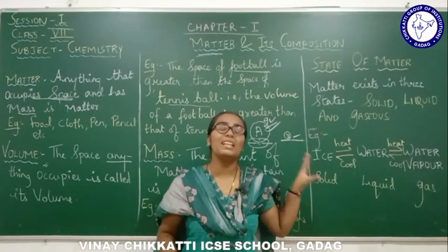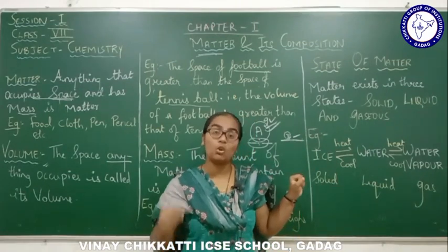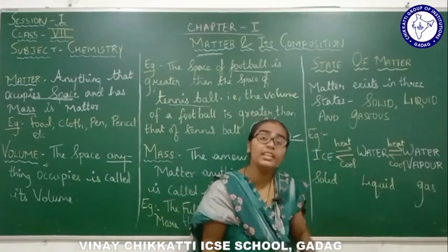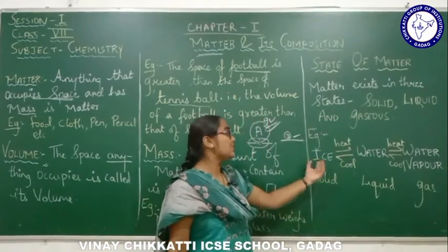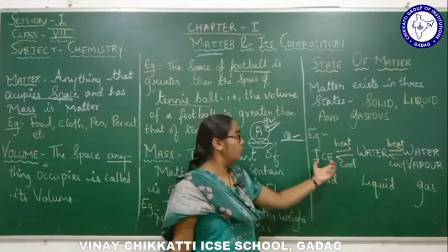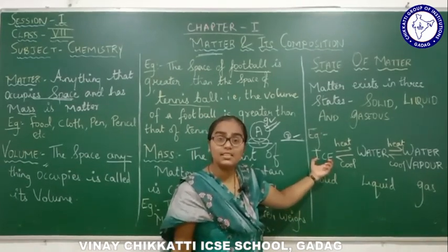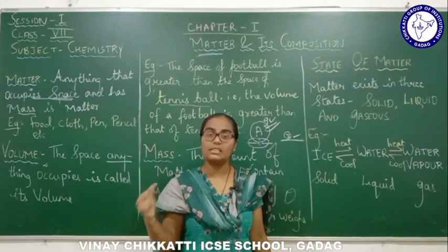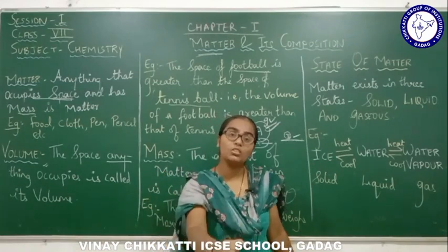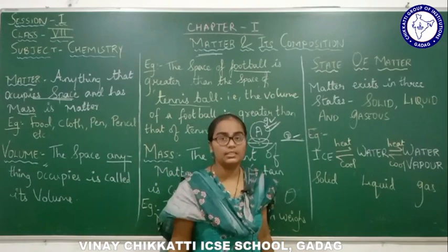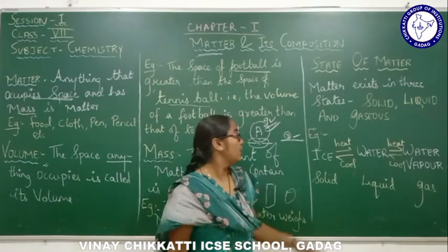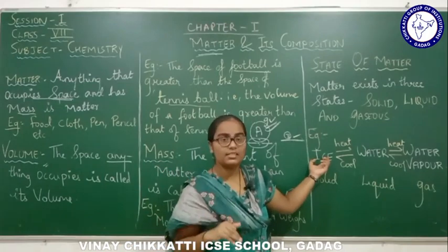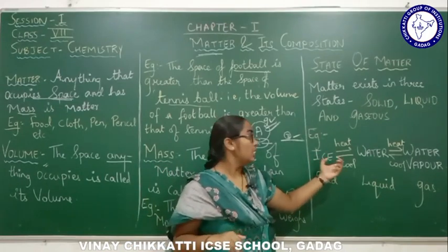But first we'll understand the example, how the solid is correlated with the liquid, how the liquid is correlated with the gas. Now ice is an example of solid. You know what ice is? Whenever you keep water at 0 degrees Celsius in a refrigerator, that water gets converted into ice, which is a solid state. Now when you heat this